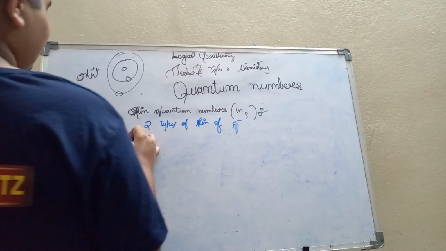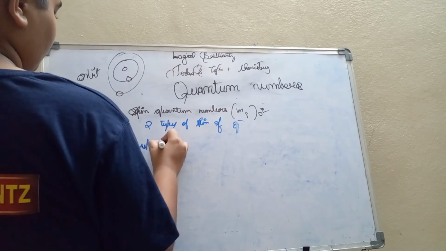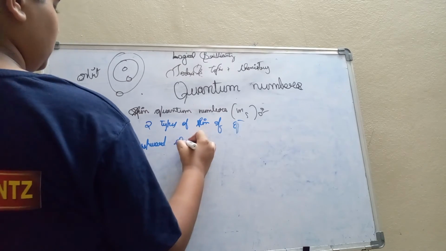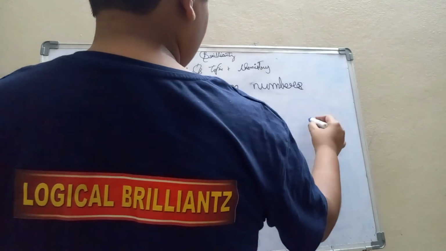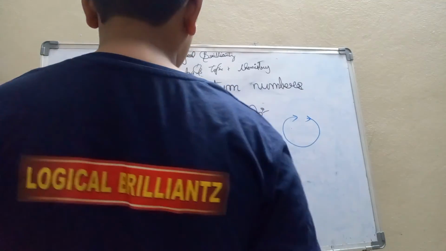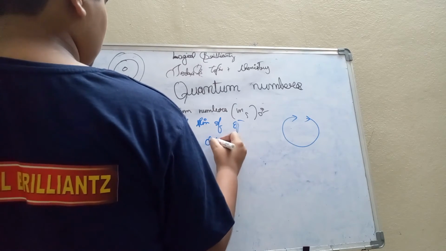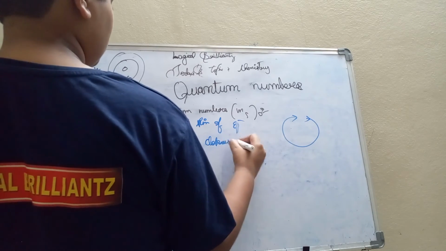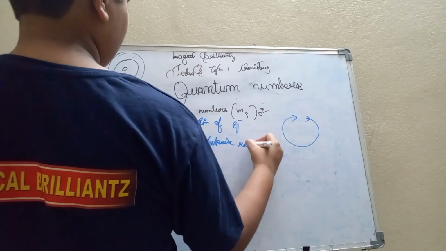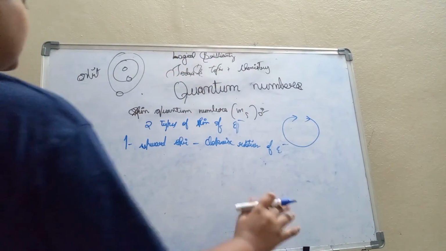One is upward spin, the clockwise rotation. The clockwise rotation of an electron is upward spin.